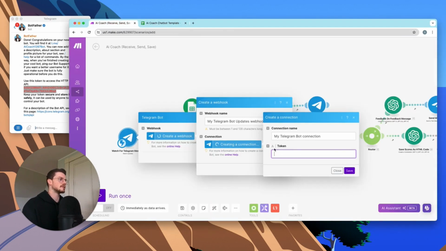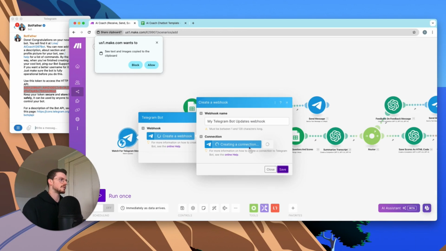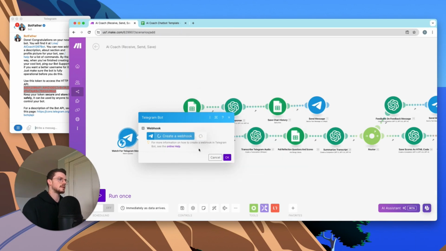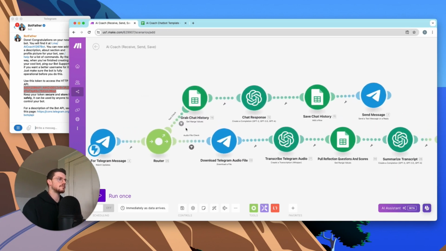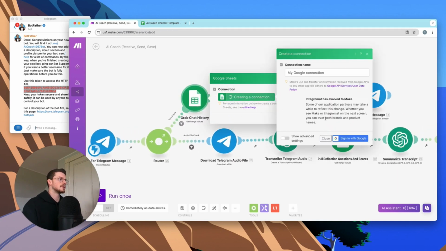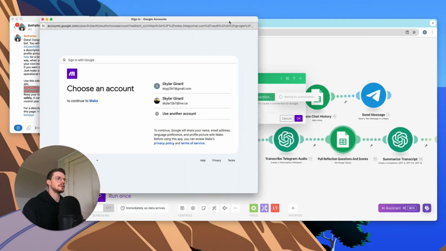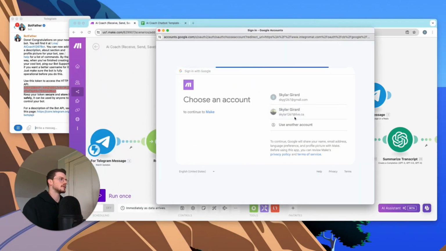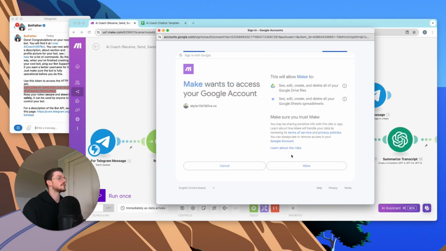So we're going to come back to Telegram. We're going to give it this key, hit save, let this load a second, hit save. It's going to upload again, hit save, and boom. Okay, so now we want to link the Google Sheets. So we're going to have to sign in with Google. Probably going to have to blur this. Don't want to show you guys my emails and whatnot, but that's okay. Hit allow.